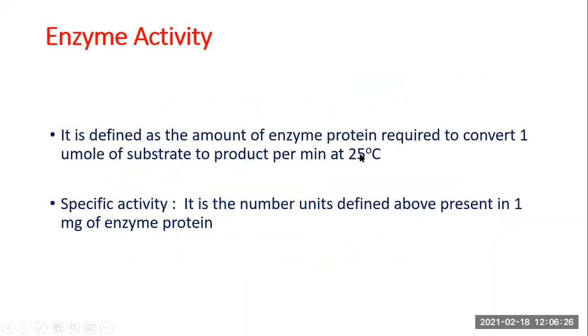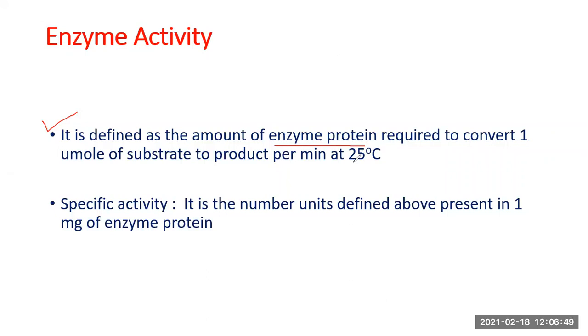Now, enzyme activity, I told you in the last lecture, is very important. These are again very basics of enzymology. So enzyme activity is defined as the amount of enzyme protein. So we are assuming, though I made it clear that this is no longer true, that all enzymes are necessarily proteins.